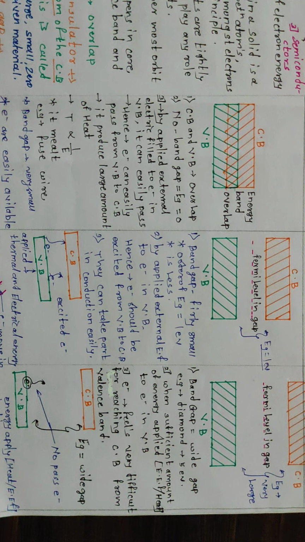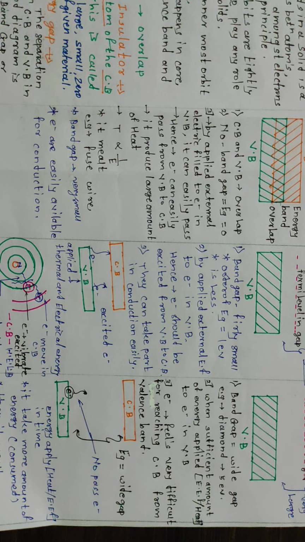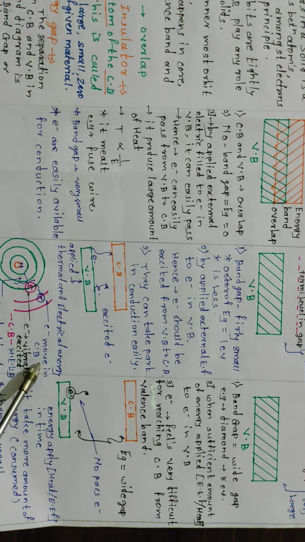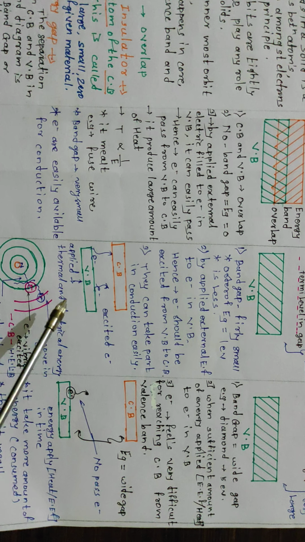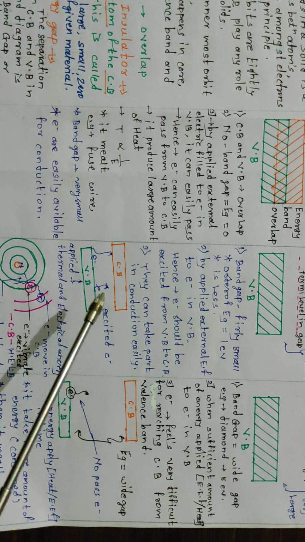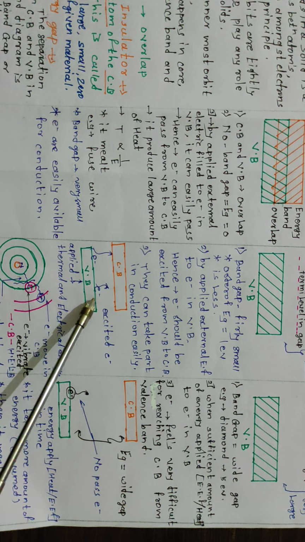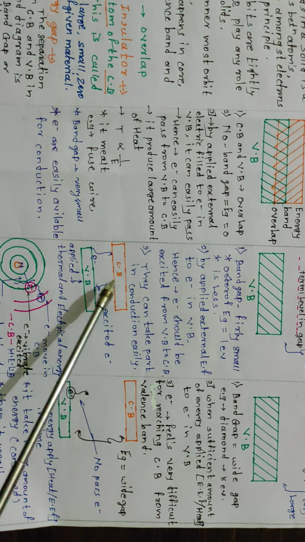in conduction easily. So in the second diagram, when electrons are also present in the conduction band and heat or an external electric field is applied to this band, the electrons present in this band get excited and move from the valence band to the conduction band.